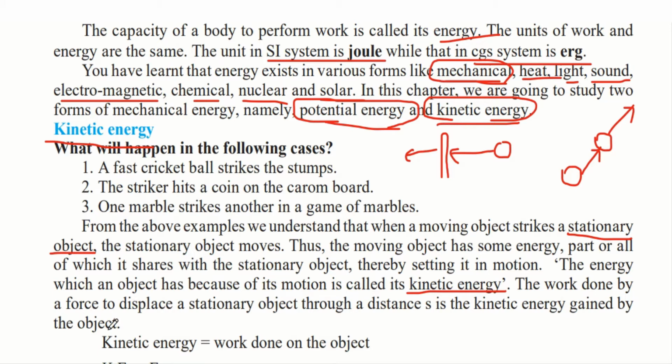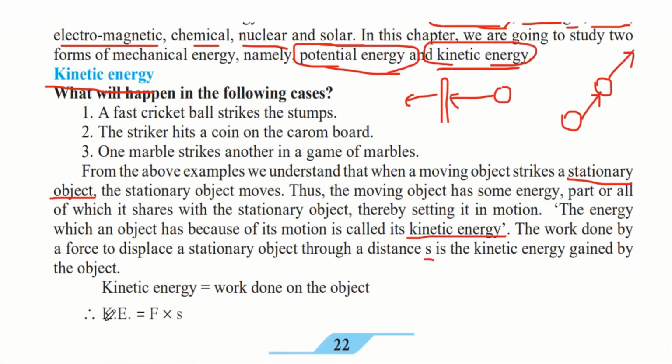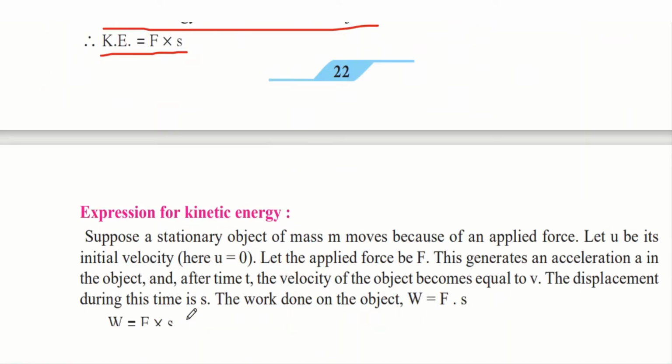The work done by a force to displace a stationary object through a distance s is the kinetic energy gained by the object. So this is the final definition of kinetic energy. Kinetic energy is nothing but the work done on the object. And we know that this energy is the same as work done because they both have the same unit. Therefore, they also have the same formula. Kinetic energy is equal to the force multiplied by the distance or displacement traveled by the object.